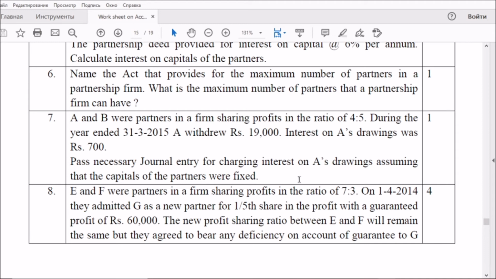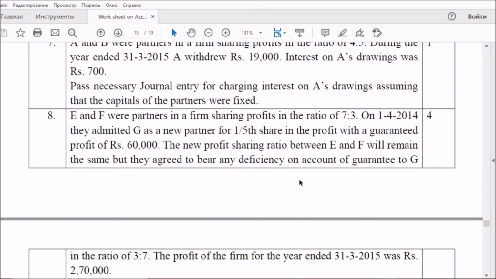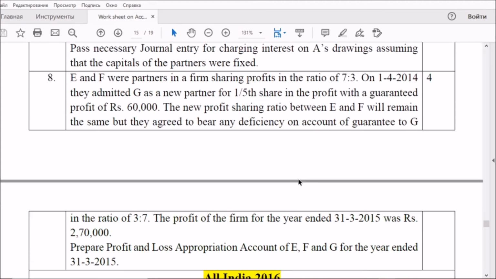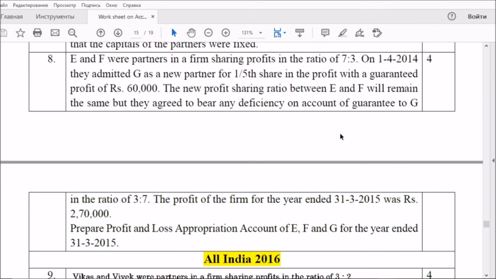And the eighth question is from the topic guarantee of profit to a partner. Like the same, you have to distribute the total profit of 2,70,000. Find out whether the guaranteed partner is getting 60,000. Any deficiency will be shared by the other partners in 3:7, nothing else. Just find that amount and please prepare the profit and loss appropriation account.